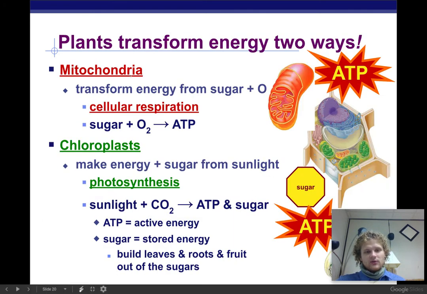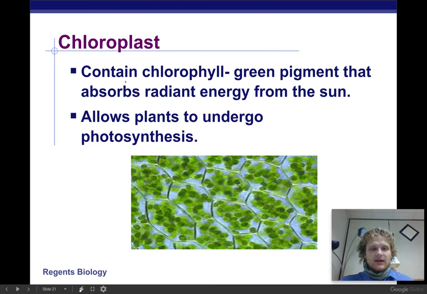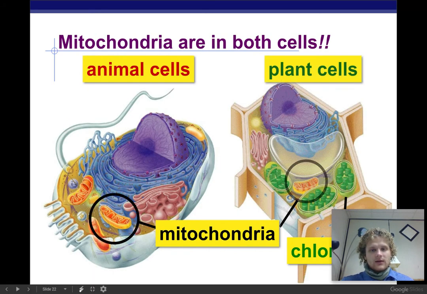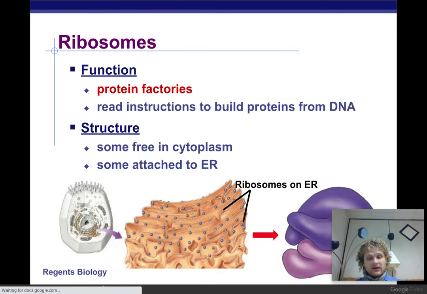Okay, plants transform energy too. They also have mitochondria. Plants have mitochondria. You can see it right there. Okay, but what animals don't have is chloroplasts that make energy from sunlight. Okay, so plants make sugar from sunlight in the chloroplasts. They're right here. Okay, so sunlight plus CO2 is going to be able to make stuff for us. Okay, chloroplasts, they contain chlorophyll. That's the green pigment. That's why they look green. And it allows them to undergo photosynthesis, which is going to trap the radiant energy from the sun in order to put that into the glucose that it makes so that we can eat that glucose and then use it later. All right, so mitochondria are in both. Chloroplasts are only in plant cells.